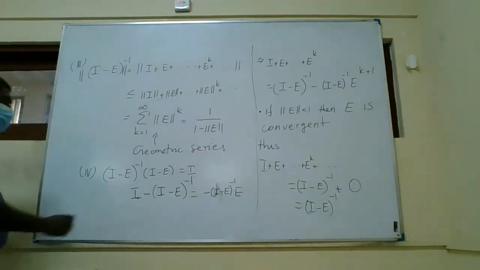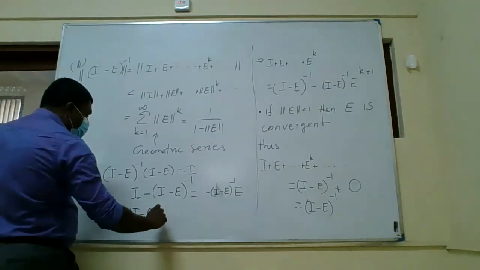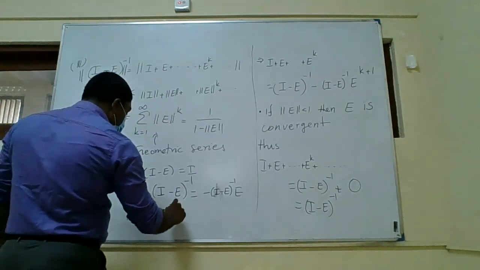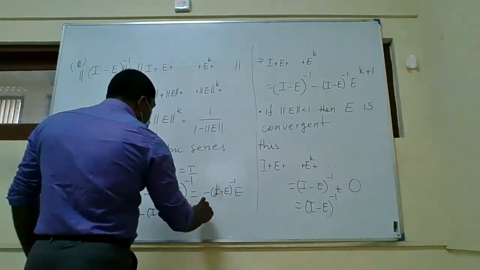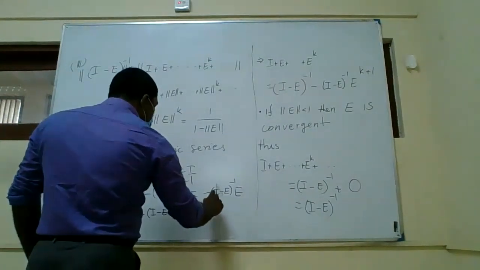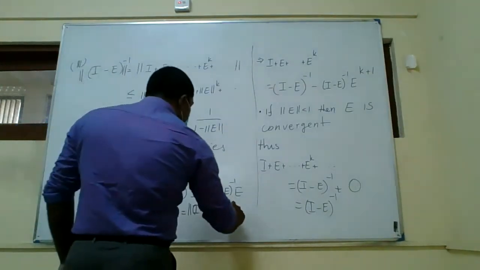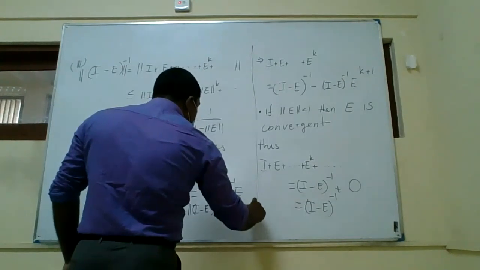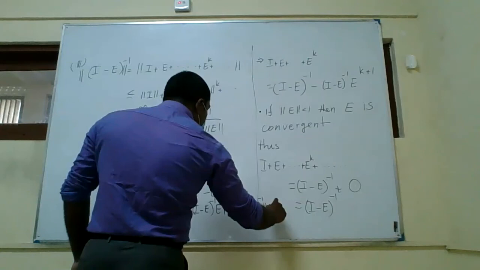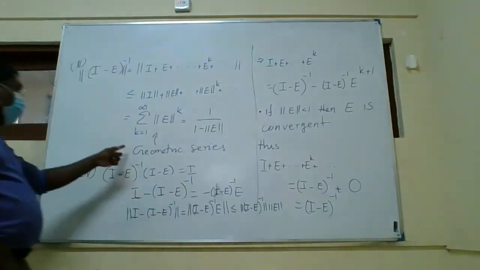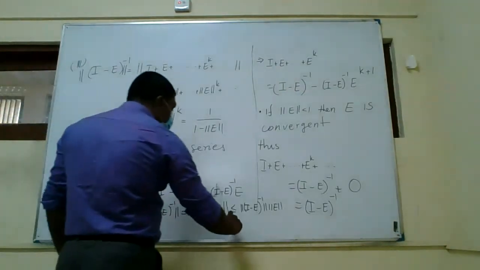So now you take the norm. When you take the norm, the minus goes, so it is norm of I minus E inverse times E, right? By norm property, this is less or equal to norm of I minus E inverse times norm of E. But norm of I minus E inverse is less than 1 over 1 minus norm of E. You know that.